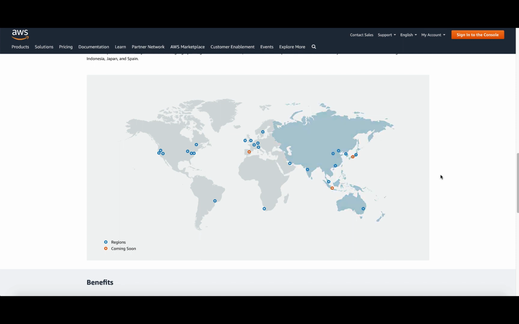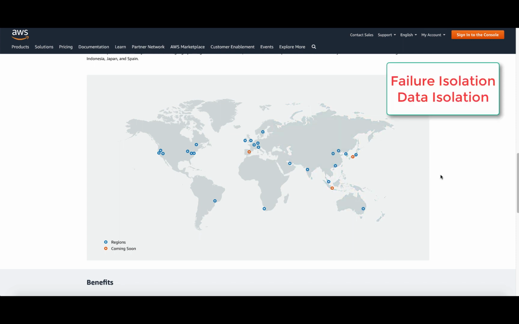Now, why do we need regions? There are 2 reasons for it. One is failure isolation. Say your application is deployed into multiple regions, let's say one in Mumbai and one in Singapore. A failure of one of the regions won't affect the overall application. The application is still running because it is still up and running in the secondary region.